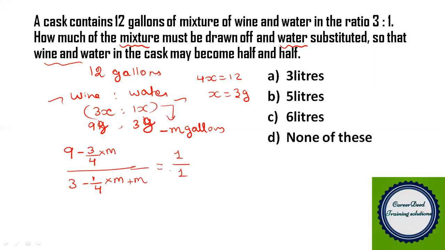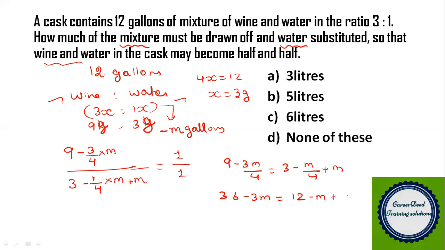Now solve it, you will get the value of m. So when we solve it, how much do we get? 9 minus 3m by 4 equals 3 minus m by 4 plus m. While solving, 36 minus 3m equals 12 minus m plus 4m, as the 4 gets cancelled in the denominator. Now 24 equals 6m. So what is the value of m? The value of m equals 4 gallons.